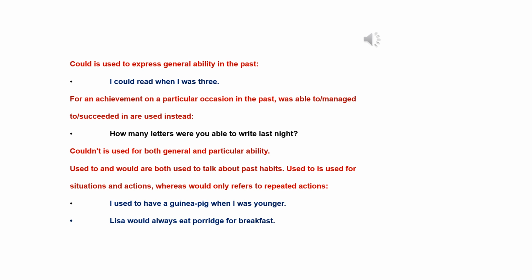Used to and would are used about past habits. Used to is used for situations and actions, whereas would only refers to repeated actions. I used to have a guinea pig when I was younger. Lisa would always eat porridge for breakfast.